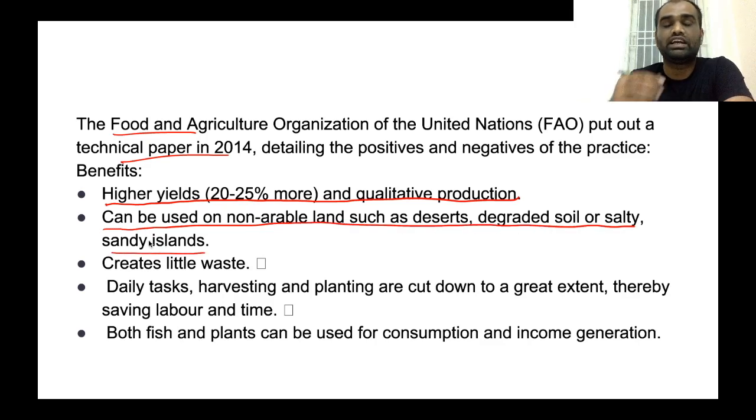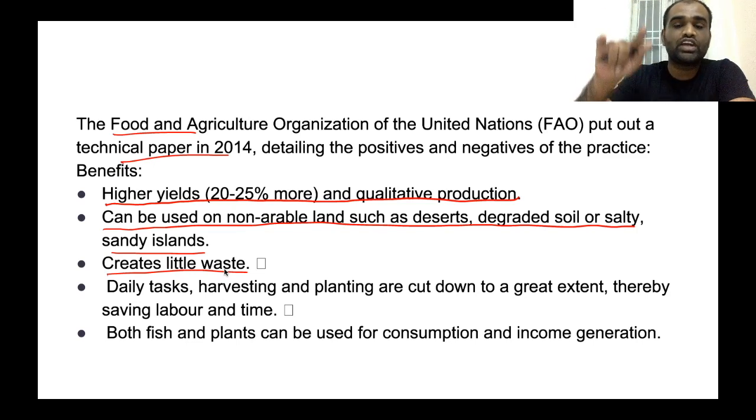Okay. So, traditionally, desert lands as well as salty lands cannot be used for cultivation of plants. But using aquaponics, we can turn these lands into cultivated lands. Also, aquaponics creates very little waste compared to other traditional farming practices, because waste produced by fish is used as an organic food source for plants, and plants in turn aid the development of the fish ecosystem.